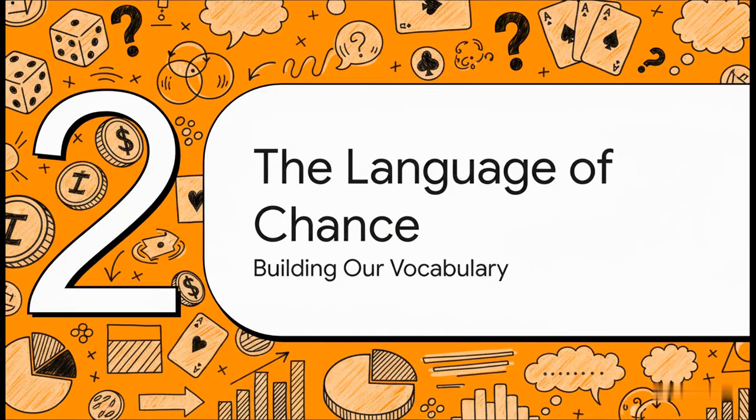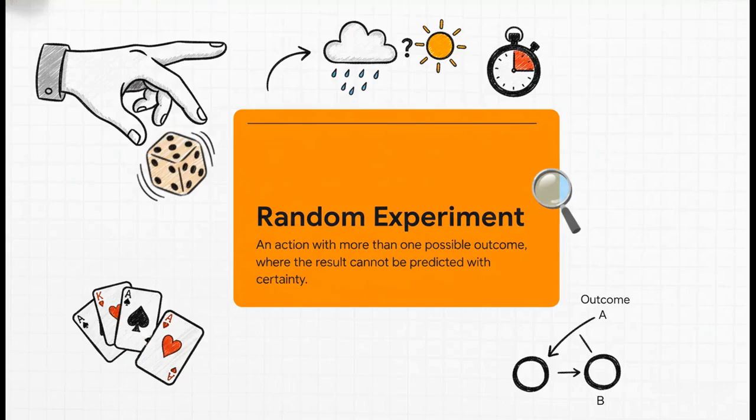Now, to really get good at this, we have to learn to speak the language. Probability has its own vocabulary, and it's what lets us talk about chance with total precision. It all starts with something called a random experiment. This is just any action where you don't know for sure what's going to happen. It could be rolling a die, pulling a card from a deck, or even just looking outside to see if it's going to rain. It's the thing we're watching.